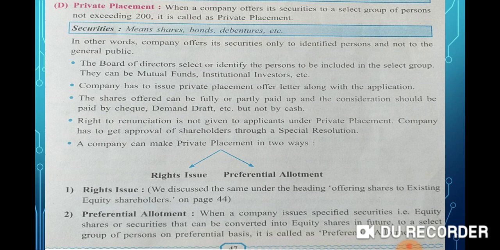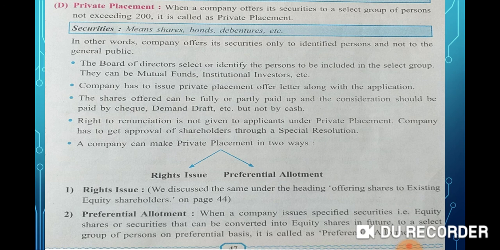Next one is private placement. When a company offers its securities to a selected group of persons not exceeding 200, it is called private placement. So whenever a company offers this type of securities, it can be issued to a selected group of persons, but this group is not exceeding 200. So it is up to 200, meaning. Such a type of issue is called private placement.